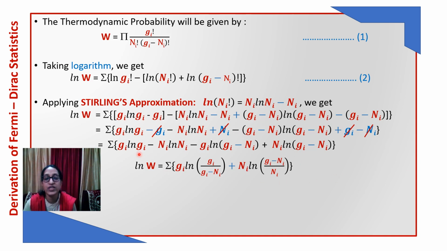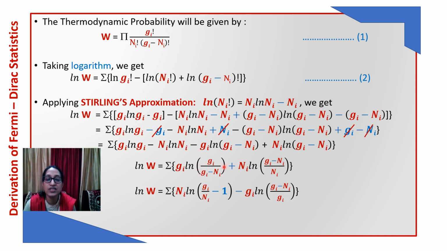As in the case of Bose-Einstein, we have seen that there are two Gi terms and two Ni terms. We can take them common. Let us take the Gi one first. Gi log Gi. This is minus log, so this will go to the denominator, Gi minus Ni. Here Ni log Gi minus Ni, and this will come to the denominator, Ni. Okay, so we will simplify this.